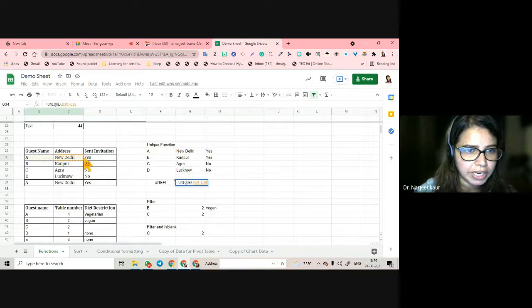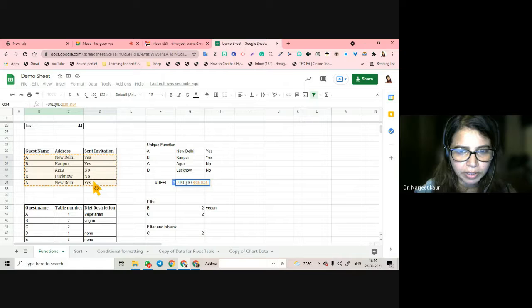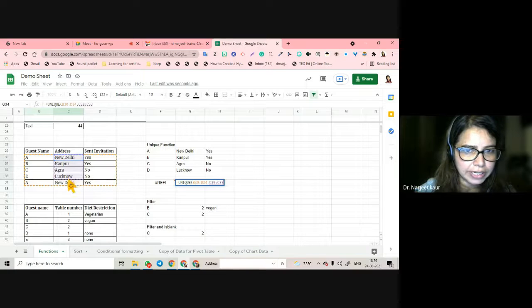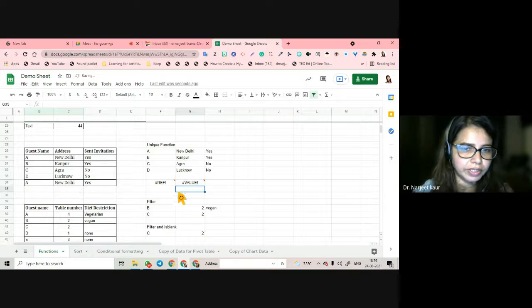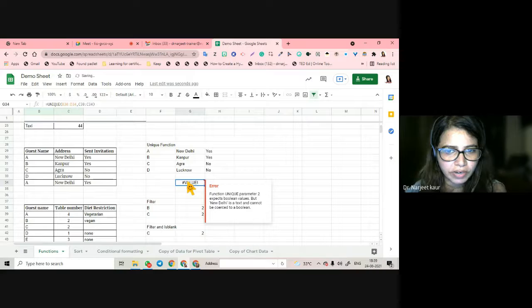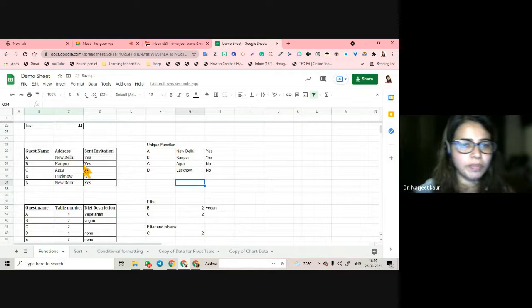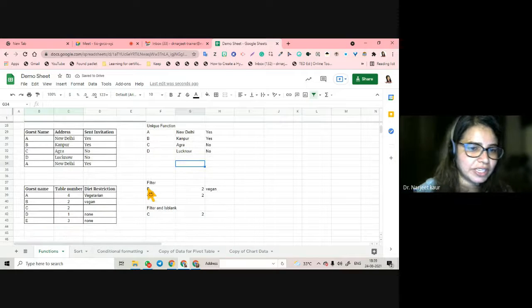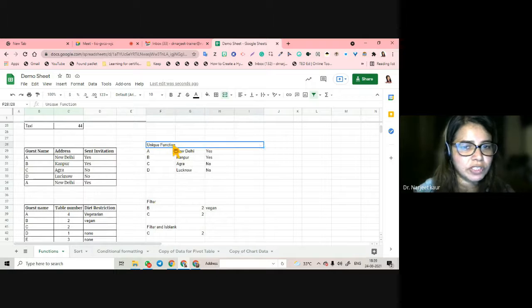पहले पूरा रेंज सेलेक्ट कर लेते हैं, कॉमा, फिर मे बी एड्रेस सेलेक्ट कर लेते हैं. Let's see how it is. Okay, it is not working. So this reference syntax is wrong. There is a function. Okay, it is a Boolean function and the text cannot be incorporated in the Boolean function. So that is what it is giving me, right?